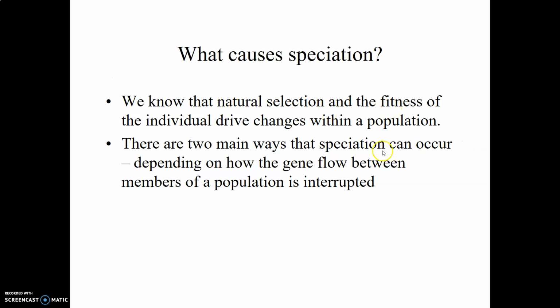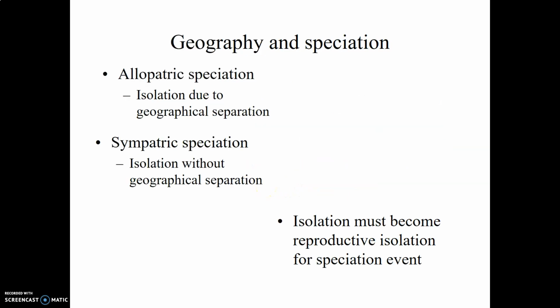So there's two ways that speciation can occur depending on how the gene flow between the members of a population is interrupted. We've just looked in the fourth video at how important isolation is to speciation. Well, now we're going to be looking at how the isolation can occur. So allopatric speciation is isolation due to a physical geographical separation, right?